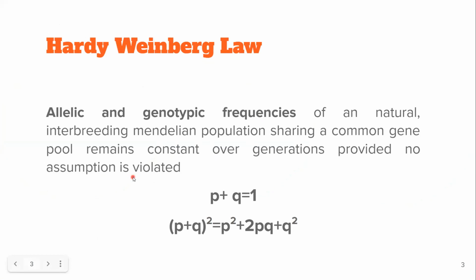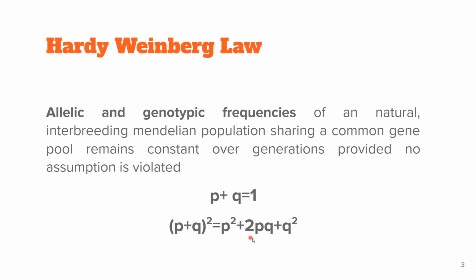But first, let us understand what the law is actually saying. The allelic frequency, as in the previous case we discussed, there were two alleles, the dominant one P and the recessive one Q. Hardy-Weinberg said that the sum, P plus Q, will always be equal to 1 in any generation. So the frequency of these alleles will remain the same.